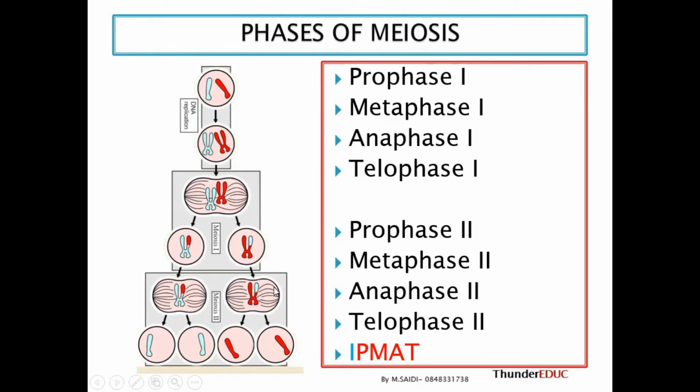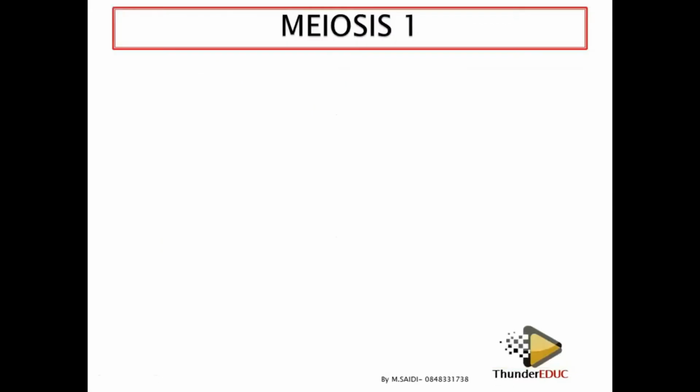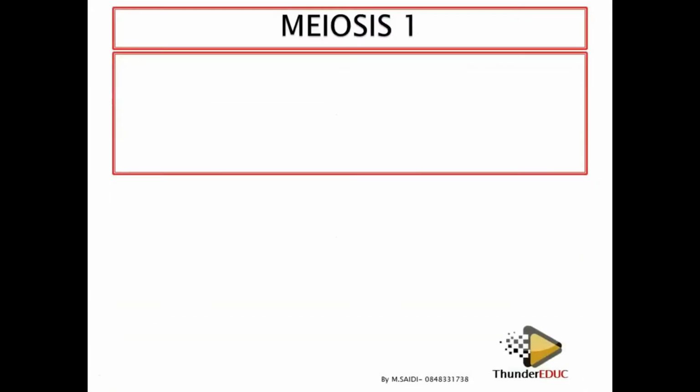But actually, what is really happening for this cell to divide is what you're going to look at in the details of each phase. Let's look at meiosis 1. Meiosis is divided into 2 divisions, not phases: the first meiotic division and the second meiotic division. In the first meiotic division, it will have prophase 1, metaphase 1, anaphase 1, telophase 1. And then the second meiotic division will have prophase 2, metaphase 2, anaphase 2, and then telophase 2.